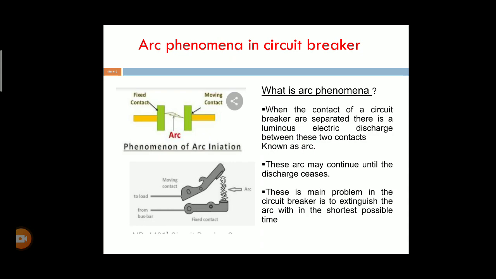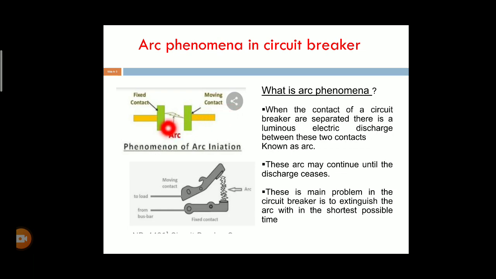First, how the arc will be produced in the circuit breaker. This is the fixed contact and this is the moving contact. If any faults are obtained in the circuit breaker, then automatically the moving contact moves away from the fixed contact.